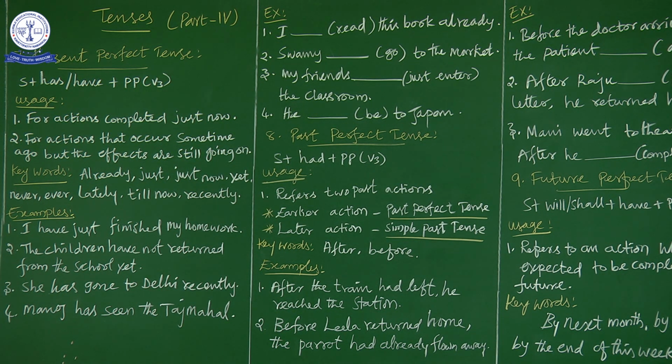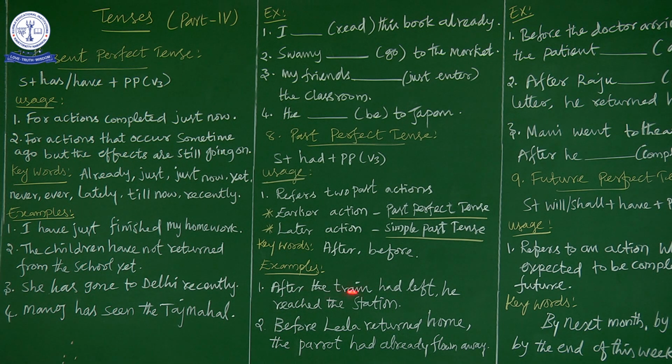Now these two past actions are two different actions. One action is called the earlier action and the other action is called the later action. For these two actions we have to use two different tenses. For the earlier action we have to go for past perfect tense. For the later action we have to go for simple past tense. When we discuss this usage in examples, you will understand better. So what are the very important keywords? After and before.